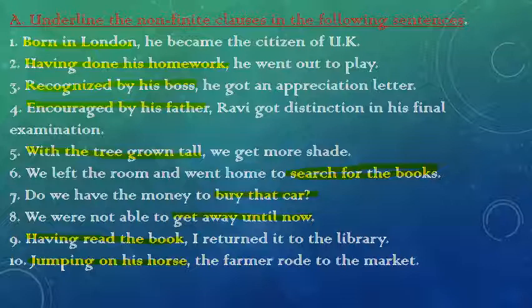Having read the book, I returned it to the library. We can say I returned it to the library. But here, having read the book means after reading the book. So this is the non-finite clause. Jumping on his horse, the farmer rode to the market. We can say the farmer rode to the market, but how? Jumping on his horse. Here it's not showing tense, so jumping on his horse is the non-finite clause.